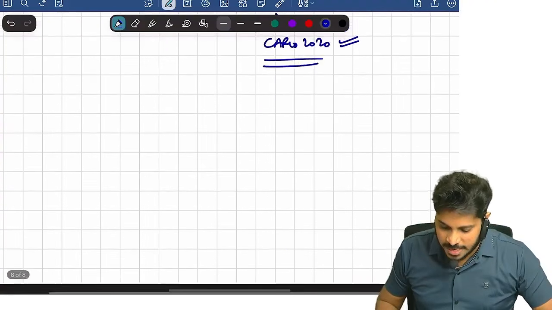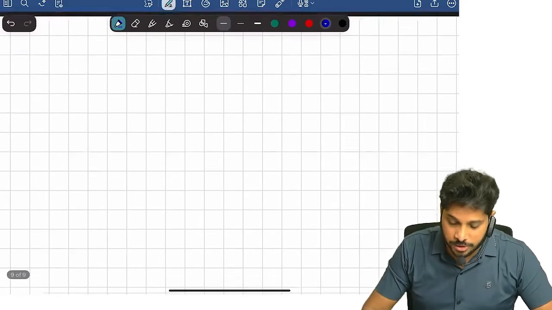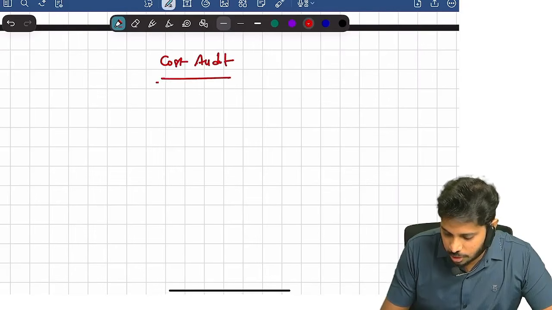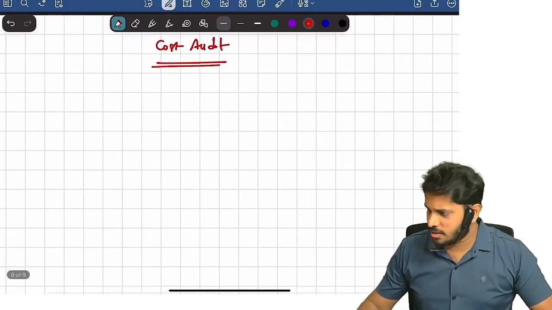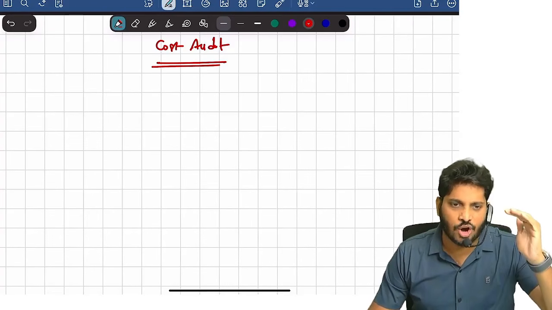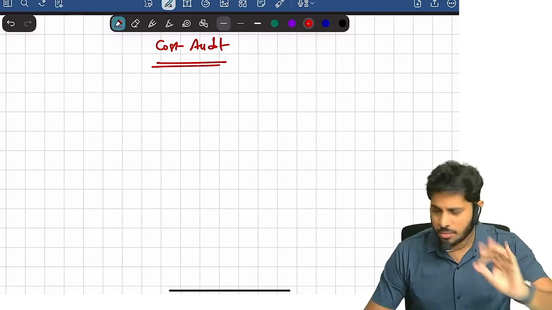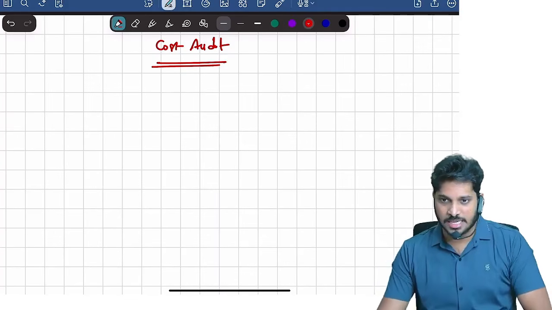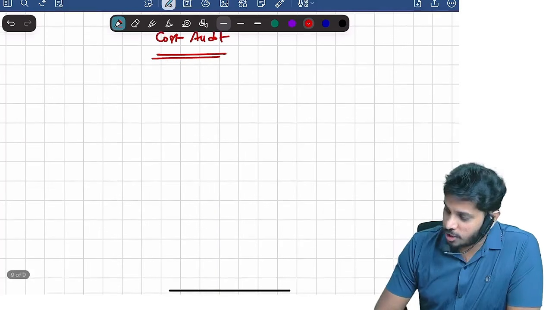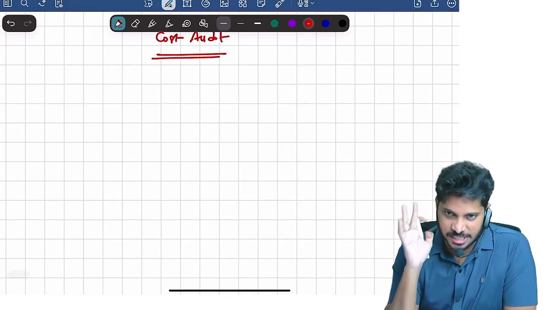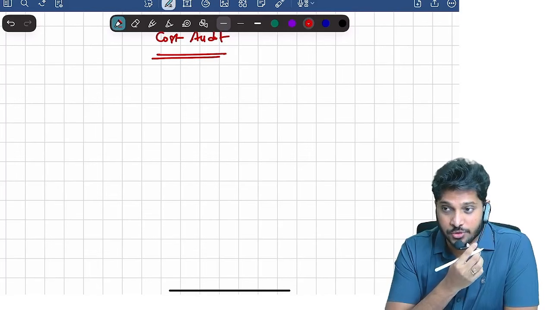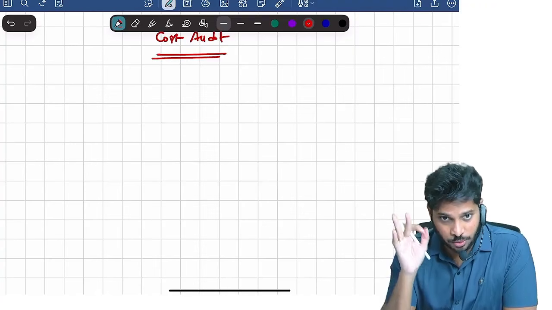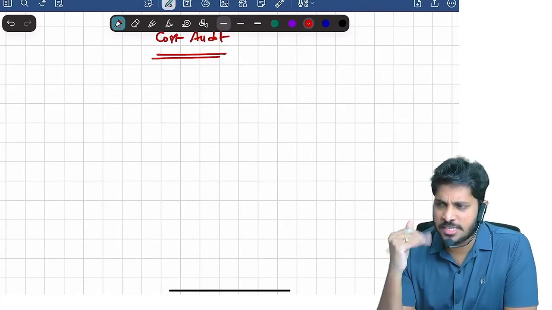That's it. So next, the first thing I'm going to start is cost audit. By the way, what is the chapter name? Provisions related to audit under the Companies Act. Now what are the provisions that are there? One is the Companies Act main sections. Apart from that, you also have to read company rules. Within these rules we have so many subtypes of rules.